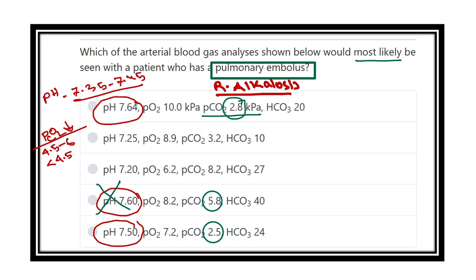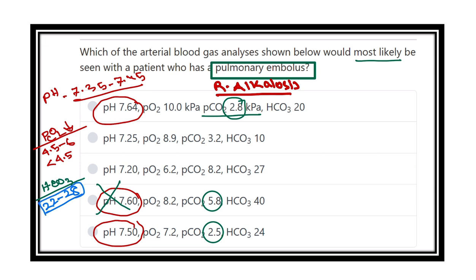Now we have to see the bicarbonate level. The normal level of bicarbonate is 22 to 28, and in this condition the bicarbonate level is normal because it is not compensated. When compensated, then the bicarbonate level also reduces. So in this condition the bicarbonate level will be normal.